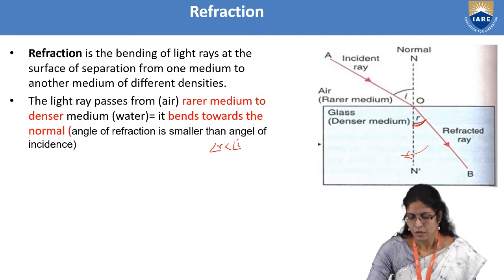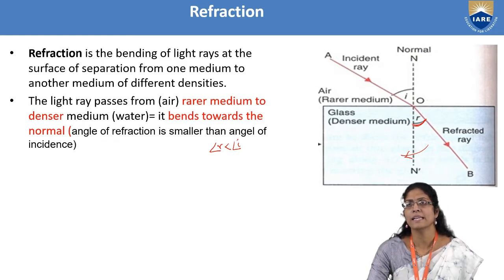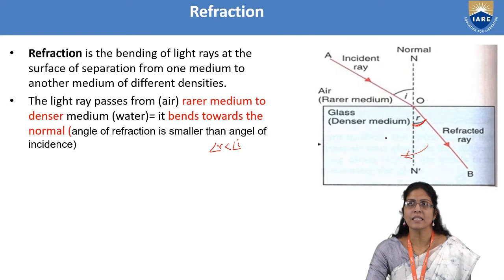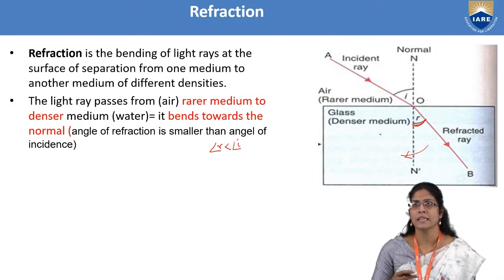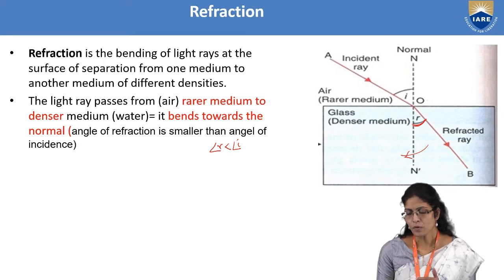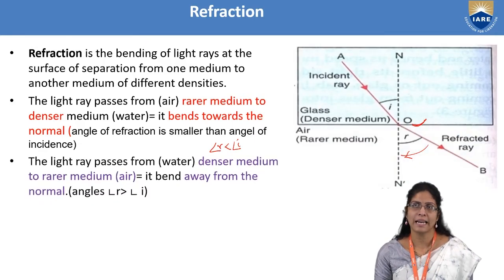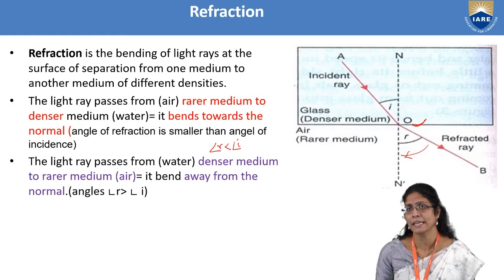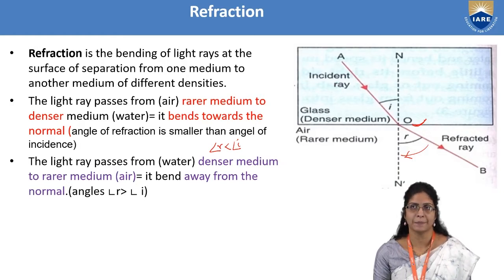So, to summarize, if a light ray is passing from a rarer medium to a denser medium, the light ray will always bend such that it is approaching the normal. Suppose you take the light ray passing from a denser medium like glass into the rarer medium.